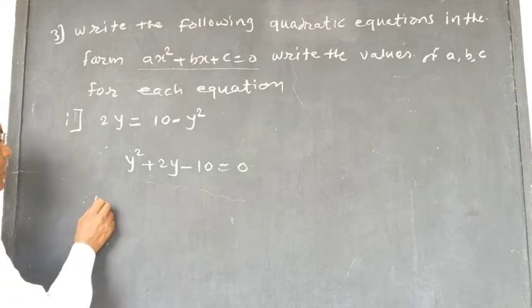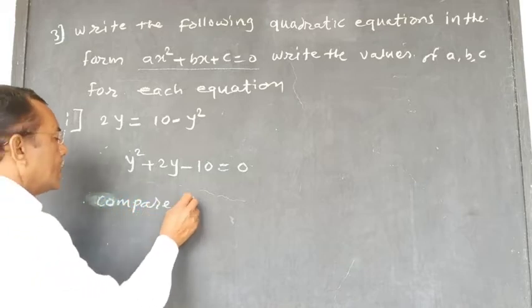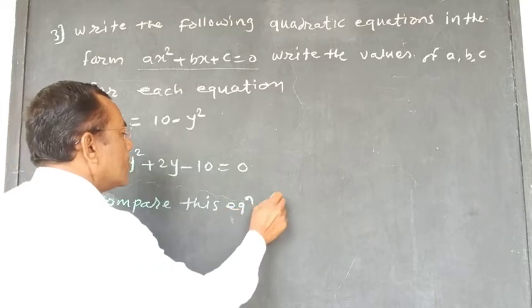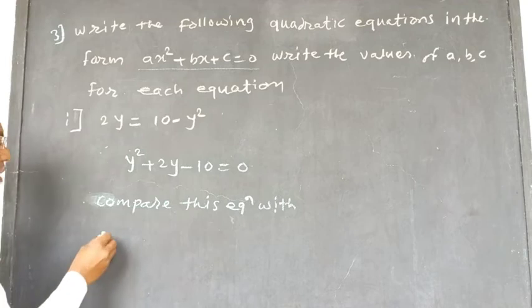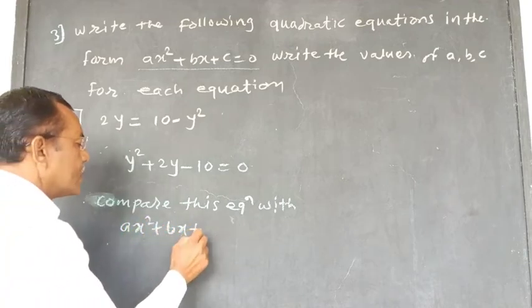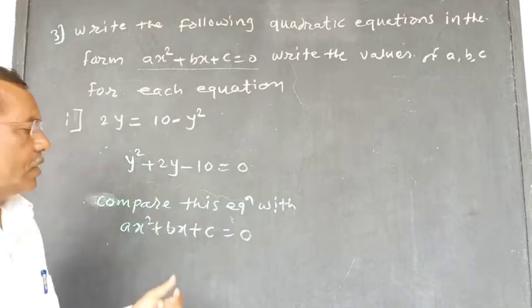Now we compare this equation with the standard form, or ax square plus bx plus c is equal to 0. We have to compare this equation with this form.